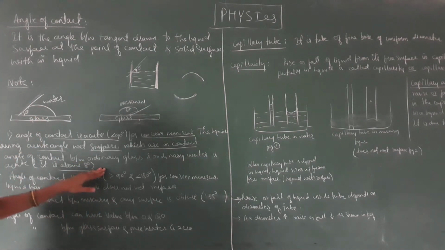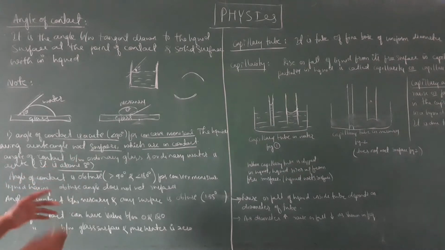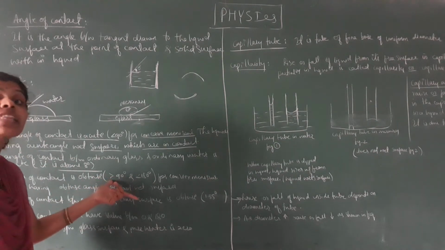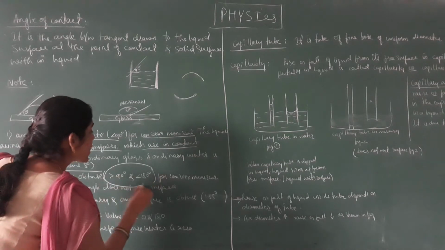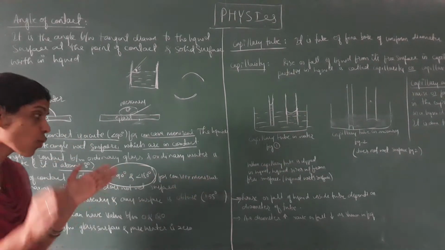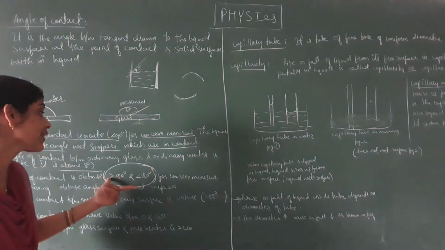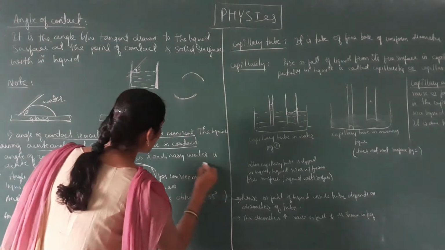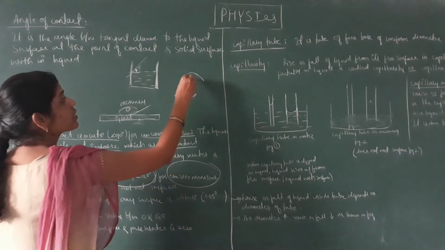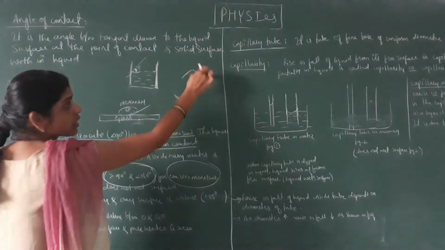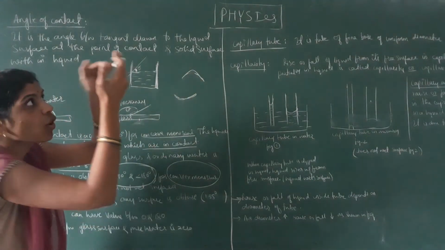And the next thing you have to remember, when the angle of contact is obtuse, obtuse is nothing but greater than 90 degree and less than 180 degree, it forms a convex meniscus. So if the angle of contact is greater than 90 degree and less than 180, it is going to form a convex meniscus. Convex, how does it look? This is a concave meniscus, this is a convex meniscus. The shape comes like this, the liquid forms like this.